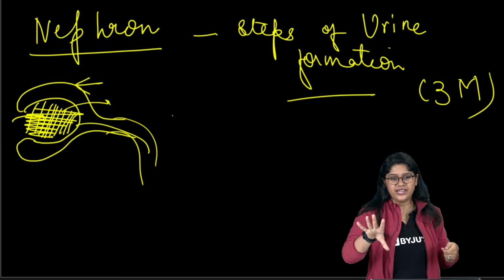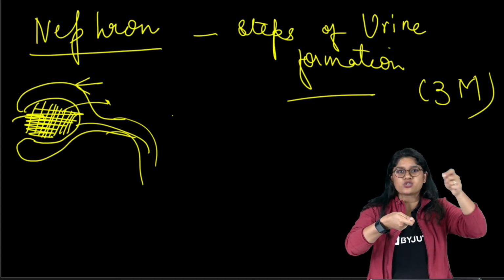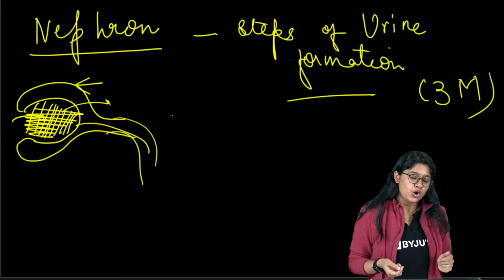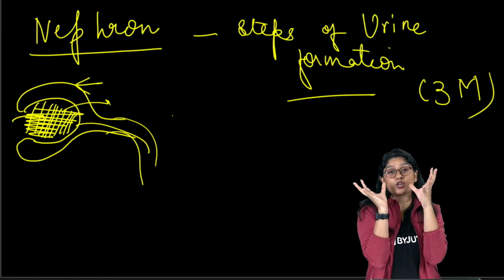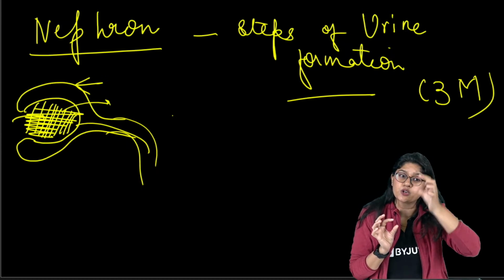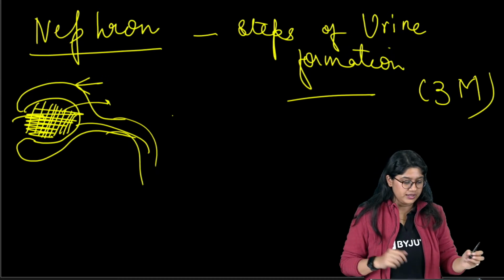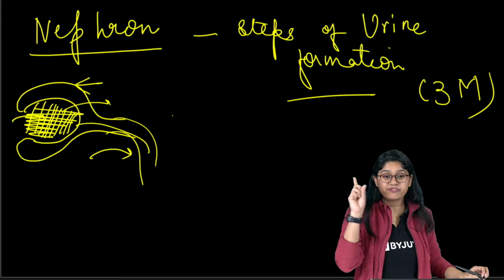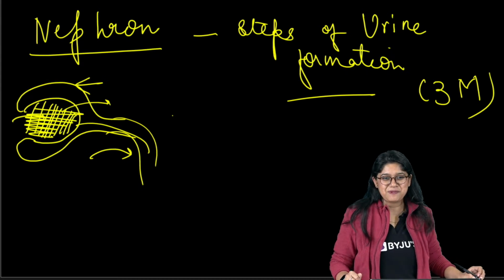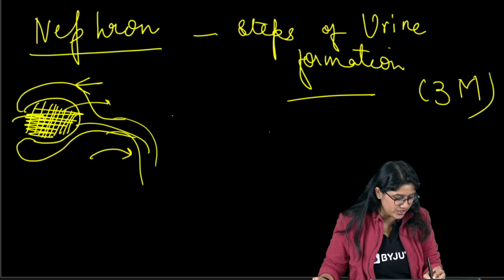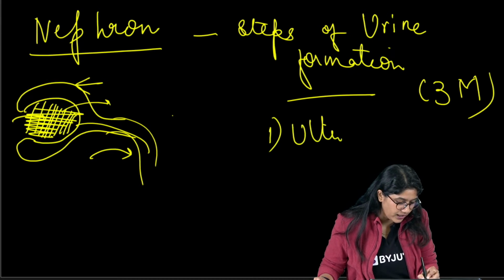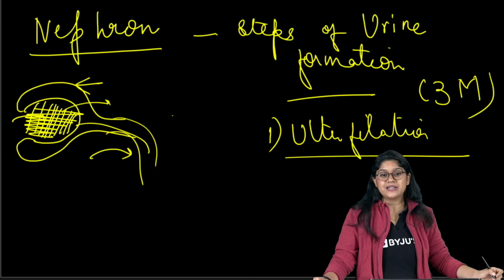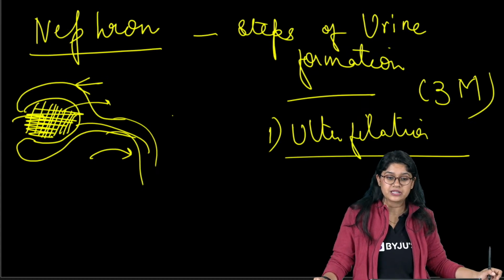A sieve, right? We use it to strain things, to segregate things. So in the glomerulus, bigger molecules will not pass, smaller molecules will pass into the tube, and that becomes the very first step, which is ultrafiltration. Are we clear? Clear?